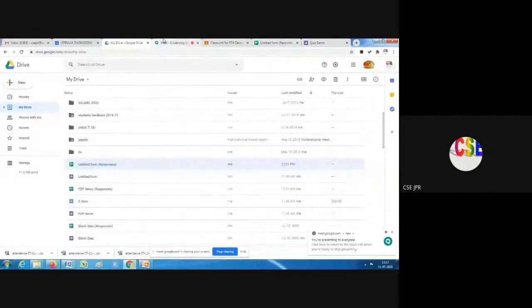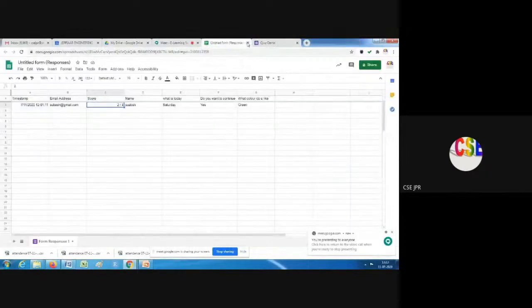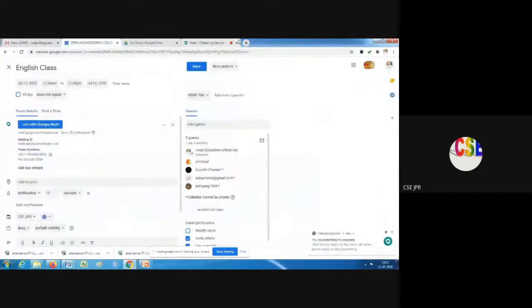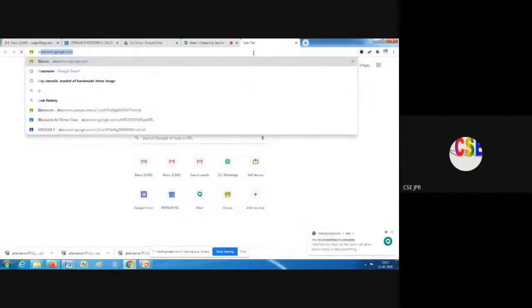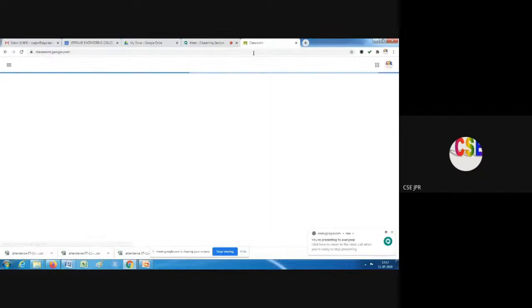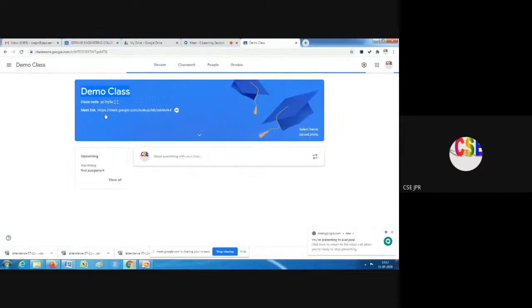Let me go to Classroom. This is only for G Suite users, not for others. If you see, the demo class is there, and in the demo class you can see how many people there are.